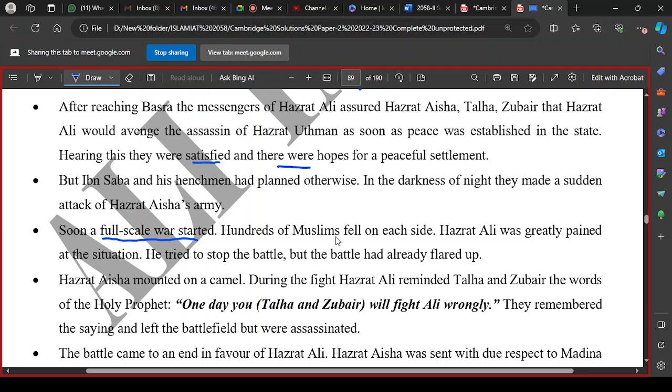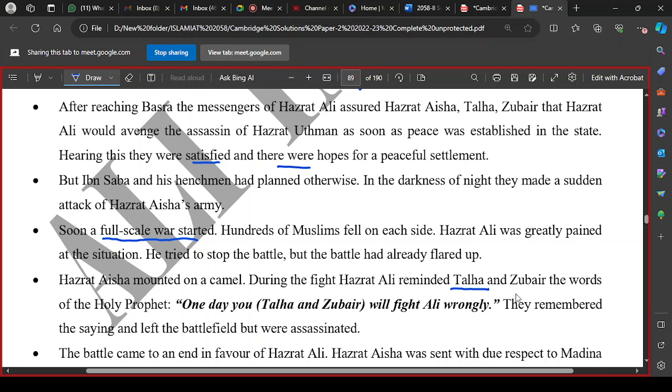When the battle started, Talha and Zubair, who had come with Hazrat Aisha Radhiyallahu anha and were involved in the peace settlement between Hazrat Ali and Hazrat Aisha, left the battlefield. At the time when they left the battlefield, they were killed. An arrow hit Talha Radhiyallahu anhu while he was leaving the battlefield, and he died on the spot.